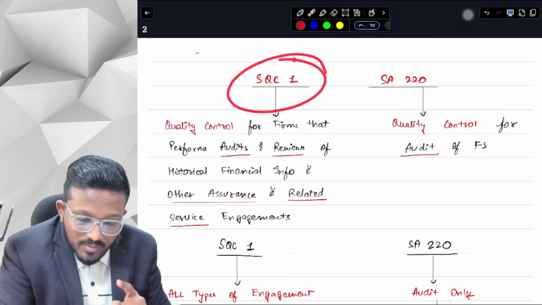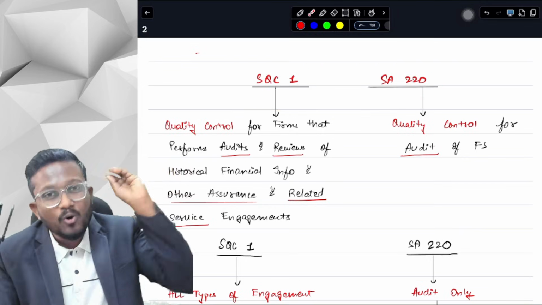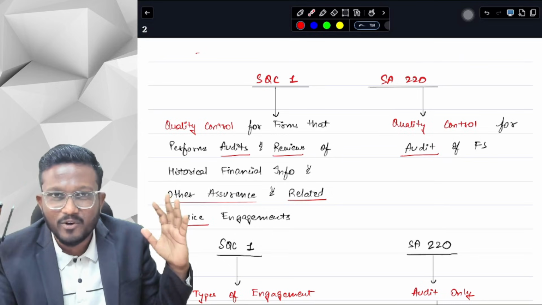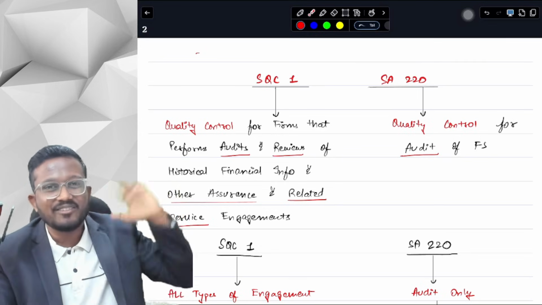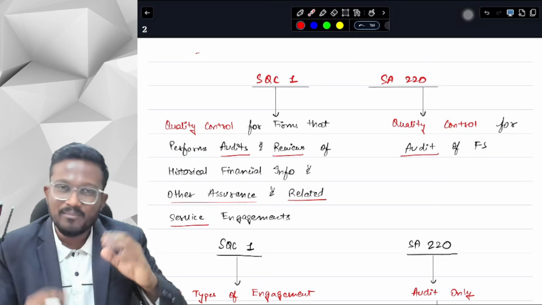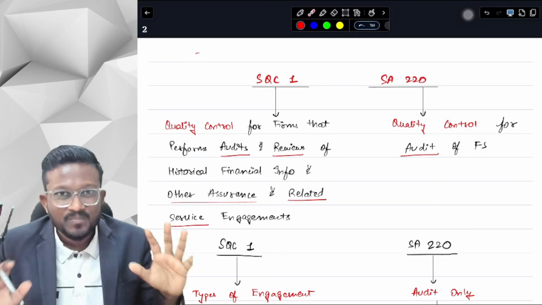If you are confused between SQC1 and SA220, quote both, it doesn't matter. Even quoting an SA doesn't carry any mark. I have already shown you in my 500 plus certified copy analysis. If you know a little Hindi, you can definitely watch that video. But I am assuring you, quoting an SA doesn't carry any marks at all. So don't worry about it.